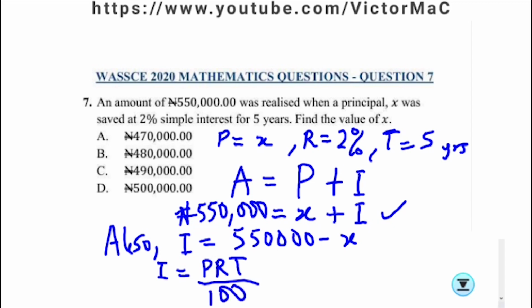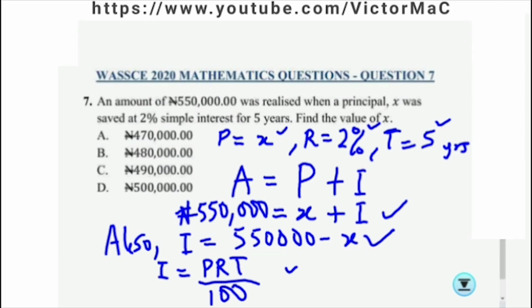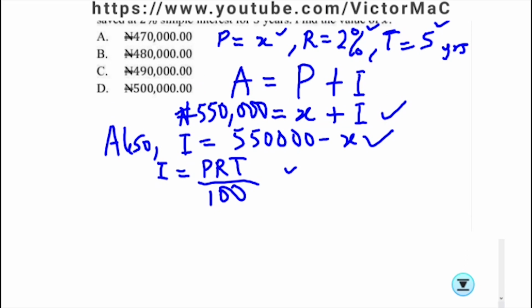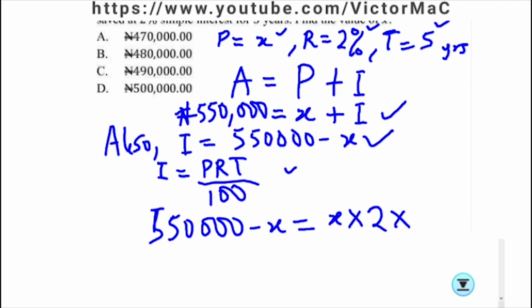I'm going to substitute the principal X, rate 2%, and the time T in this formula. So we have interest, 550,000 minus X, equals the principal, which is X, the rate is 2, and the time is 5, over 100.